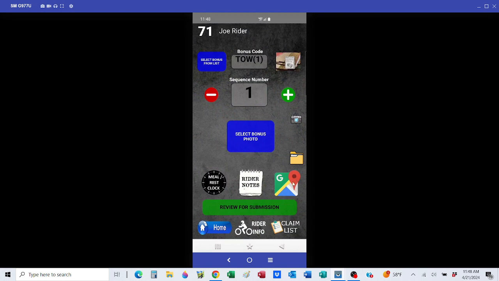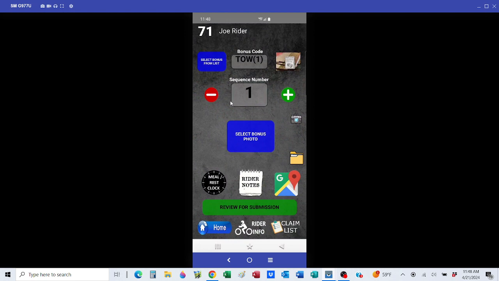If you click that, assuming it's working correctly, which when we tested it the other day it was, you can use it as a GPS to get you from where you're at to the bonus itself. So that's a little tool right there.